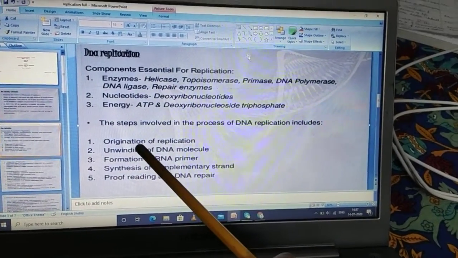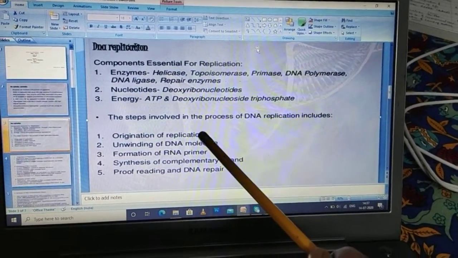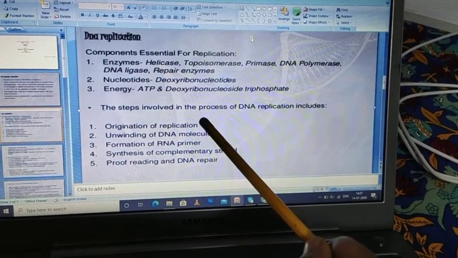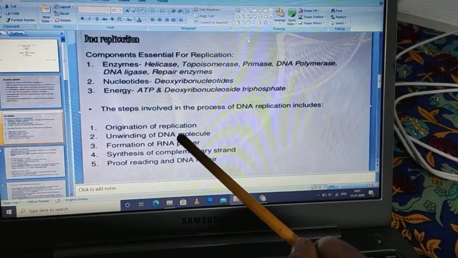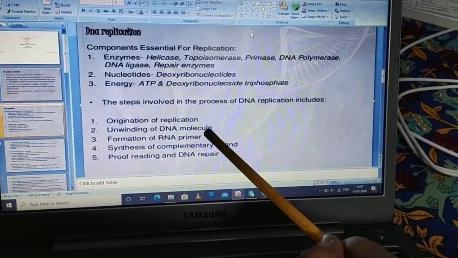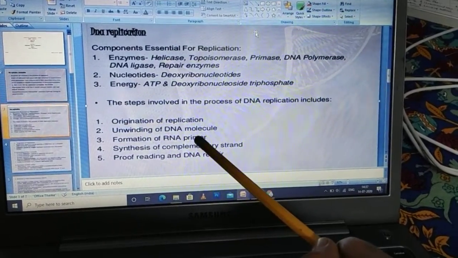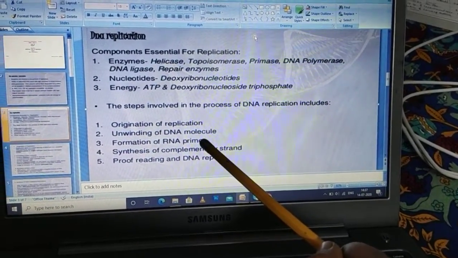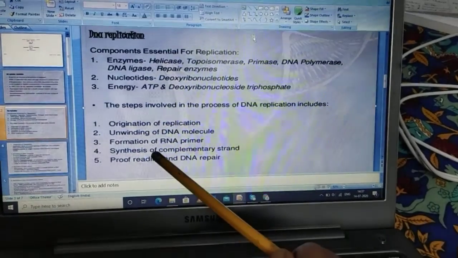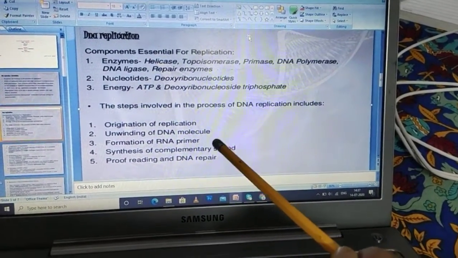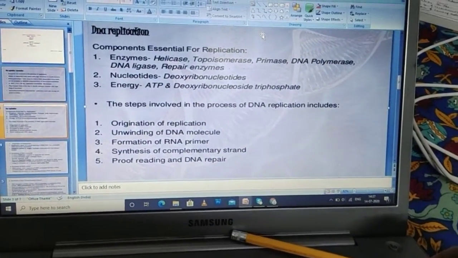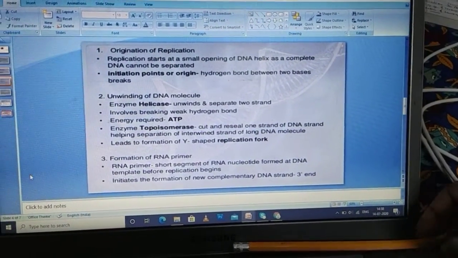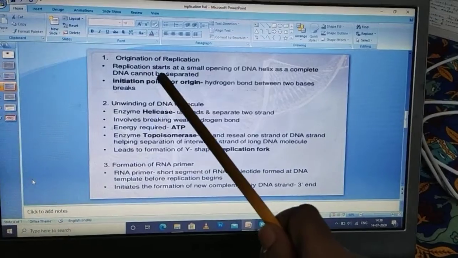The DNA replication process includes the following steps. The first is the origin of replication, from where the replication begins. The replication always begins from the ORI region. Then unwinding of the double-stranded antiparallel DNA molecule, then formation of the RNA primer to begin the synthesis of the new strand, then synthesis of the complementary strand. After that, proofreading and DNA repair if any kind of mistake happens in the DNA synthesis.